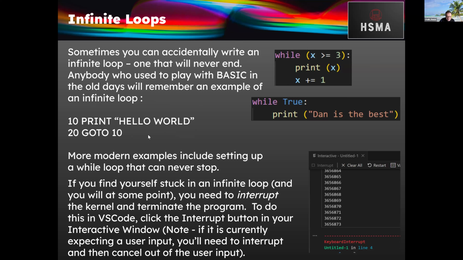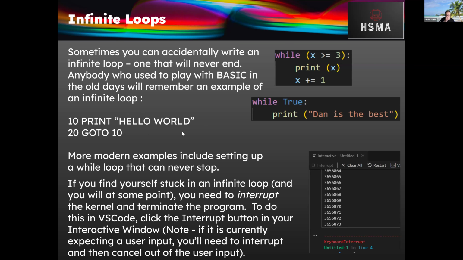Okay, and we talked last week a little bit about those of you who are of a certain age will remember possibly in early home computers typing this sort of thing into BASIC and creating your own deliberate infinite loop. This is an example of an infinite loop in BASIC, where you say do this instruction, and then the second instruction says go back and do the first instruction again. That's an infinite loop. It'll never end. It'll always print hello world, and then go back and print hello world, and then go back and print hello world forever and ever.